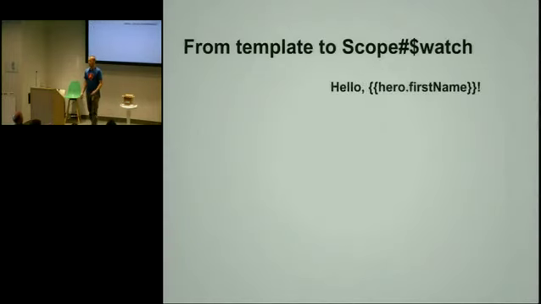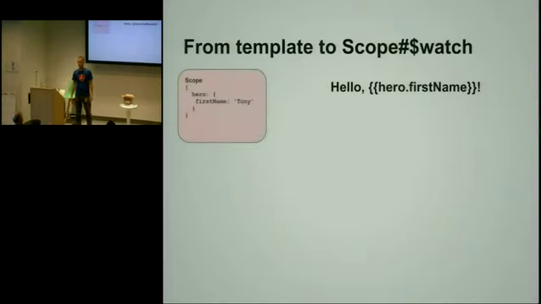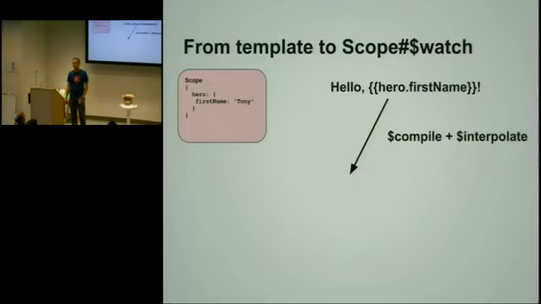So how do we get from something as simple as hello hero into a state where we can actually observe the model? We have this template, and we have a scope with the associated hero model. So we have hero with the first name Tony, and the template hello, where we have the expression hero.firstName. What we do is we compile this template using our compile service. We have all the services in Angular. If you don't know much about it, don't worry.